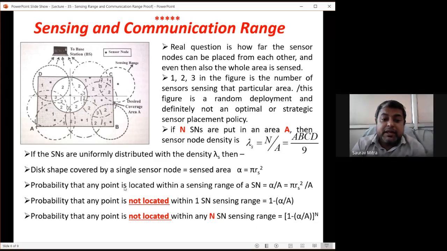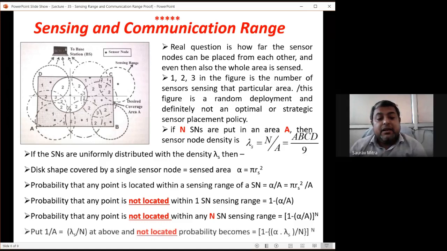Any point located within the sensing range has probability alpha by A, pi r square by A. RS is the sensing range, pi r square is the disk area, and capital A is the area ABCD. The probability that any point is not located within that sensing range is 1 minus alpha by A. The probability that any point is not located within capital N sensing ranges is 1 minus alpha by A, raised to N. Last line, put 1 by A equal to lambda s by N.